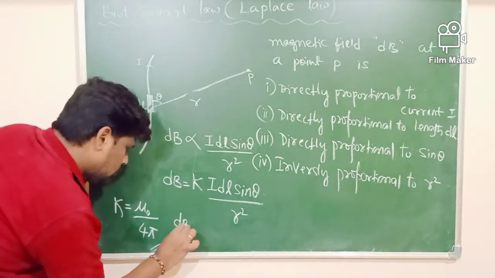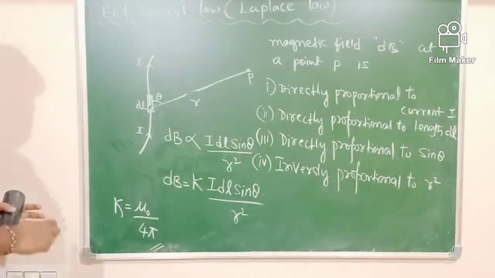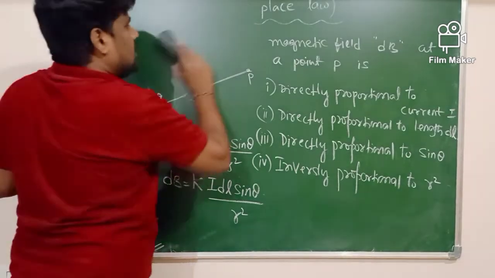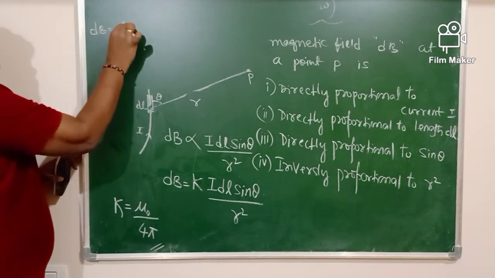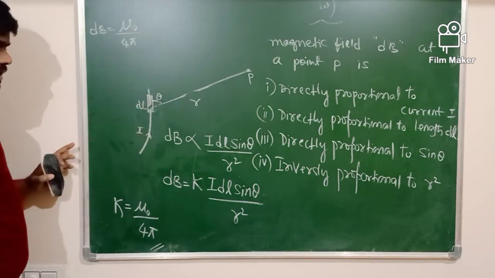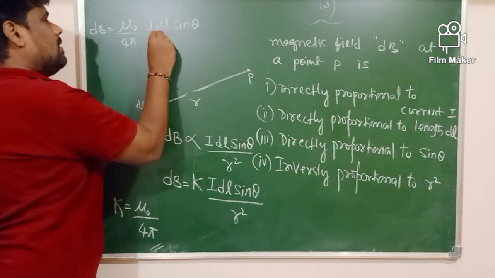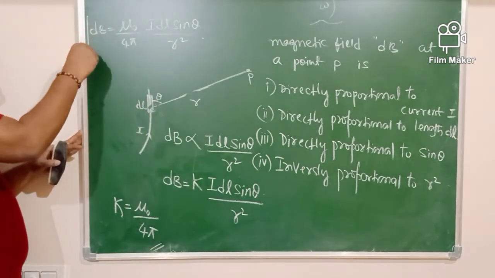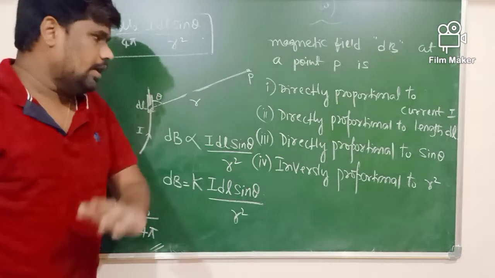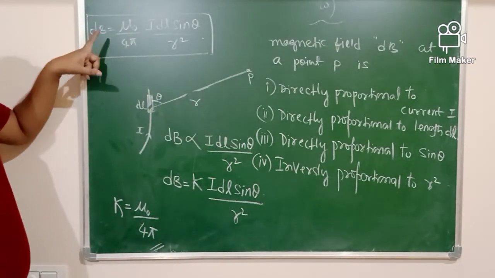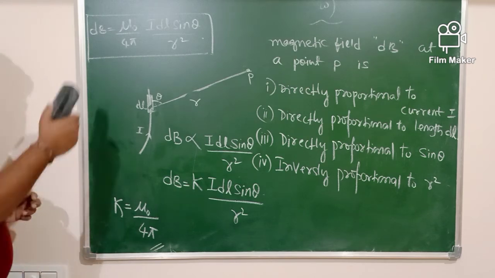dB is equal to the value of k. We will substitute the value of k here. If you substitute the value of k, dB equals mu naught divided by 4 pi, I dl sin theta divided by r square, which is an expression for the magnetic field at a point P due to the small current element, and it can be determined with the help of the Biot-Savart law.